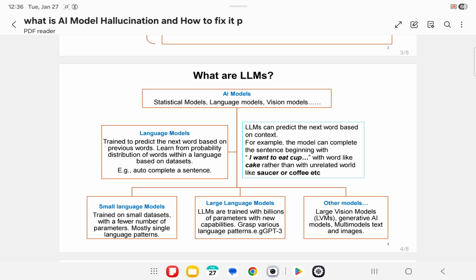Key identifiers such as training data size, emergent abilities, architecture separate LLMs from other language models. Other than LLMs, there are large models for vision which are called LVMs, large vision models, generative AI models, multimodal models which support both text and images.